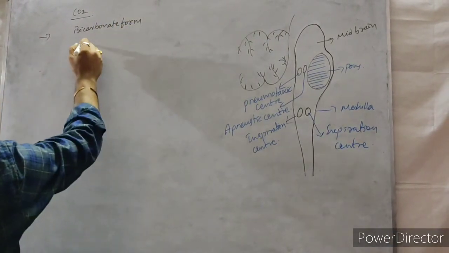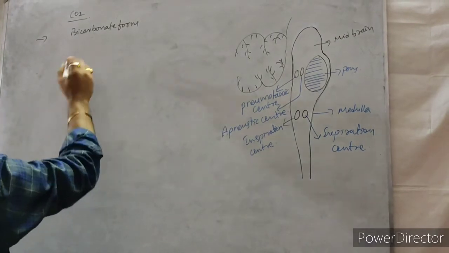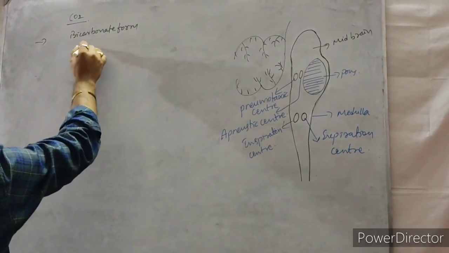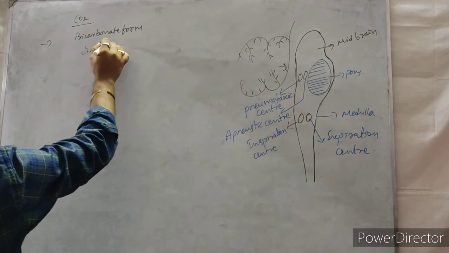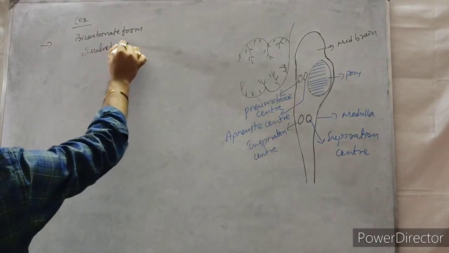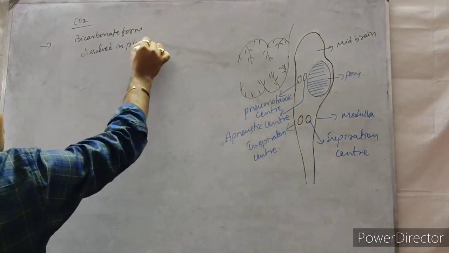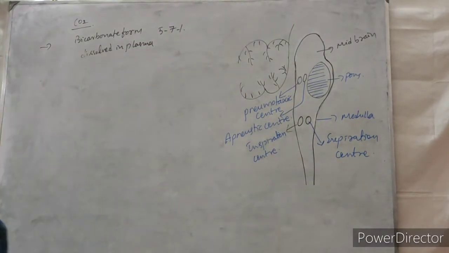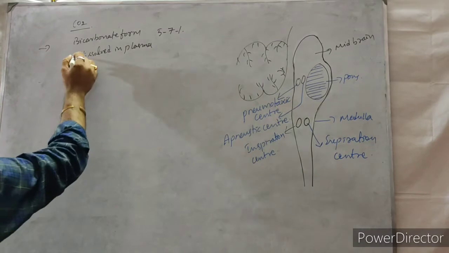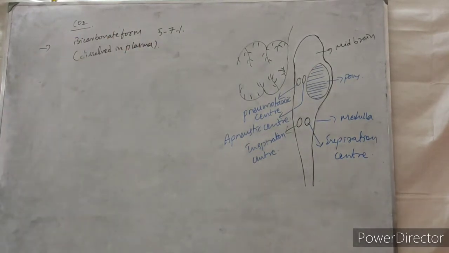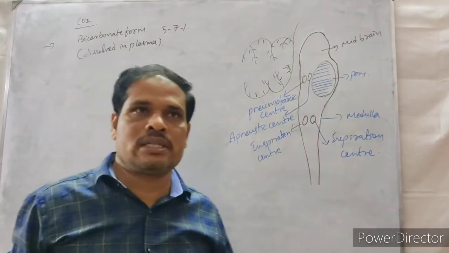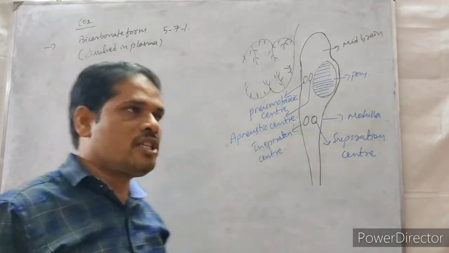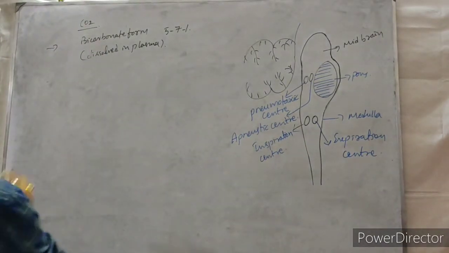That means the bicarbonate form is formed by carbon dioxide dissolving in plasma. In this way, 5 to 7% of carbon dioxide is transported from tissues to lungs.